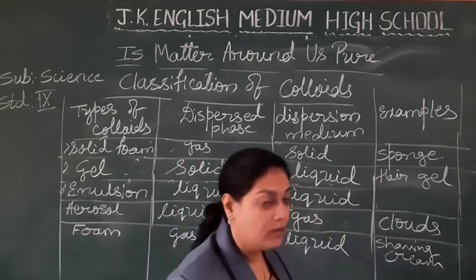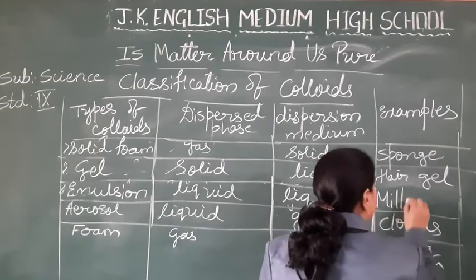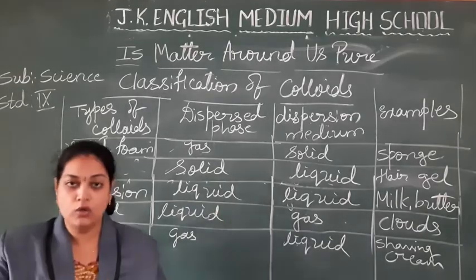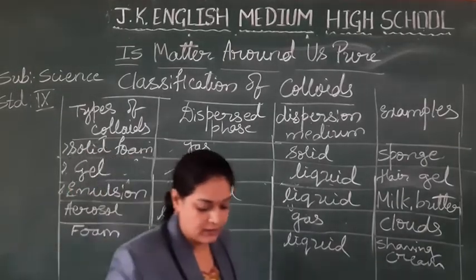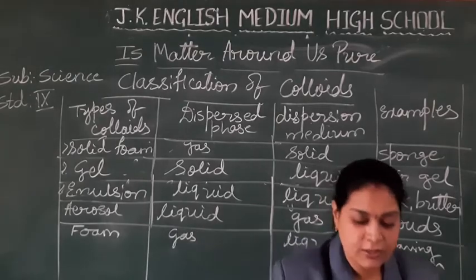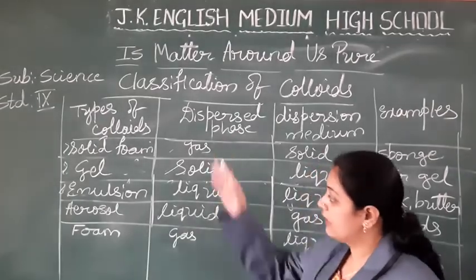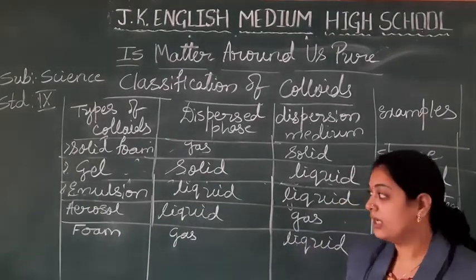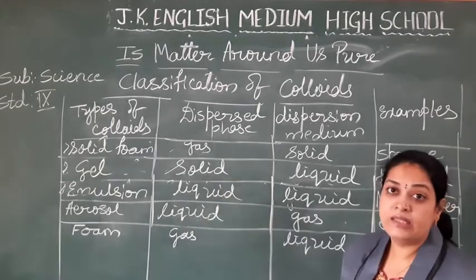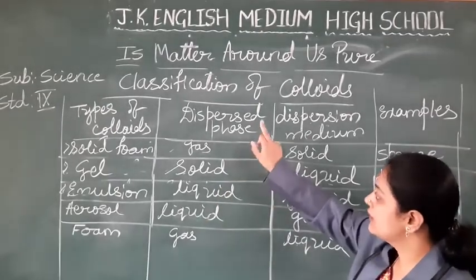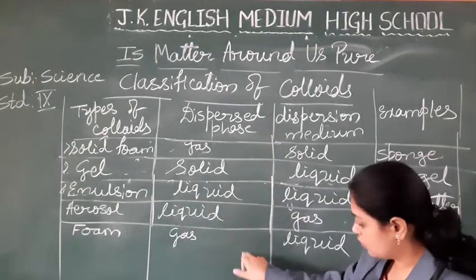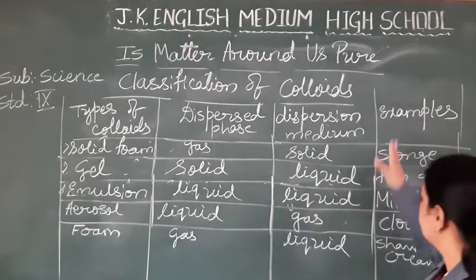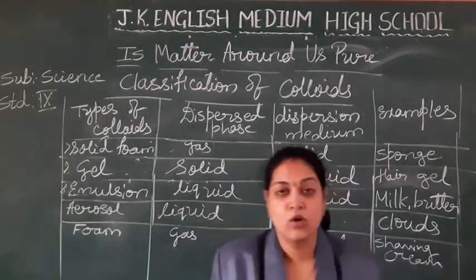Medium. Example, milk, butter, both are liquid solute and liquid solvent. So milk, butter, these are all the examples. So like this we find the types in the colloids. They are all named with a different, like sol, aerosol, emulsion, foam, gel, with their different names. How they have given the different names? Based on their dispersed phase, that is what is the solute, and in what they have dissolved, that is the solvent. Okay, and these are one example for those types of colloids.